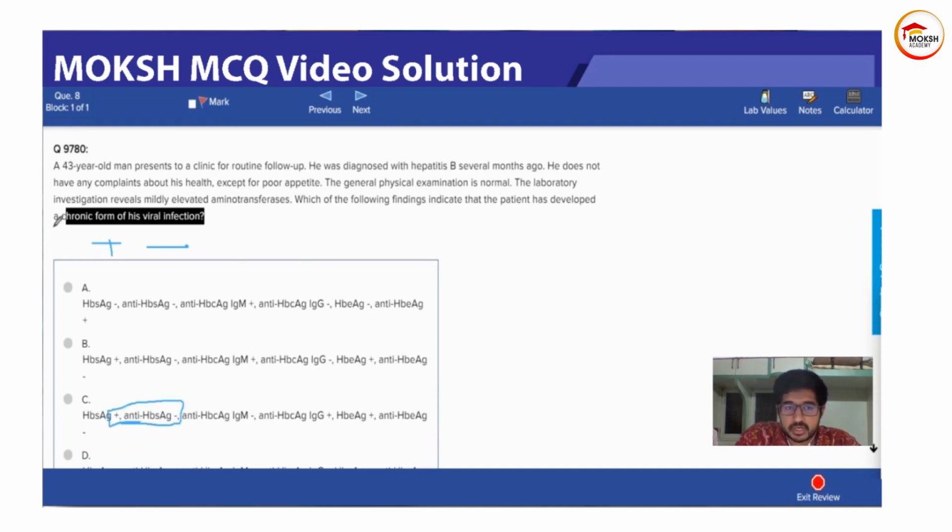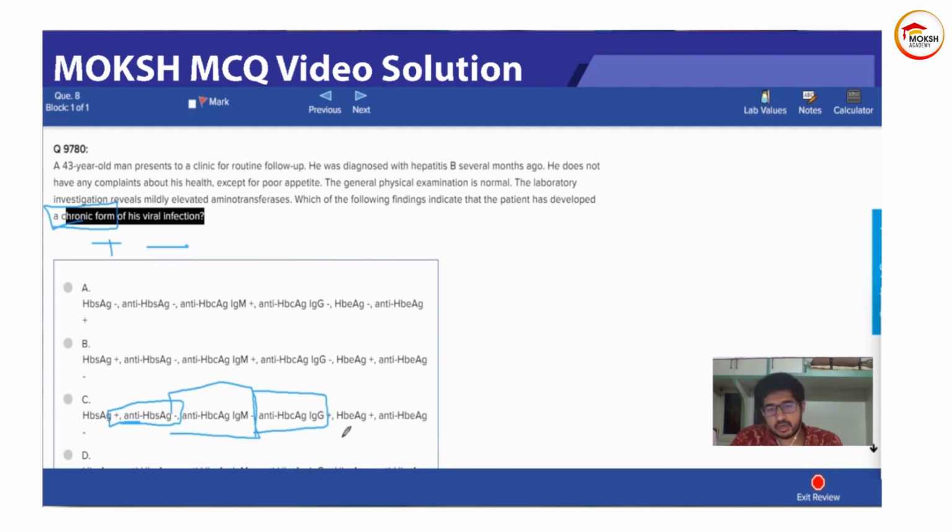Right now your body is facing a chronic form of infection. All right, so whenever the body is infected, be it acute or chronic, that means they have not formed antibodies against the HBsAg, so it will be negative. All right, am I clear? So the option wants to know anti-HBc IgM and anti-HBc IgG. I think everybody will be agreeing with me that we have IgG, because like I told you, chronic infection has IgG, right? IgM will be negative, IgG will be positive. Very good. So I think we are nearing our answer.